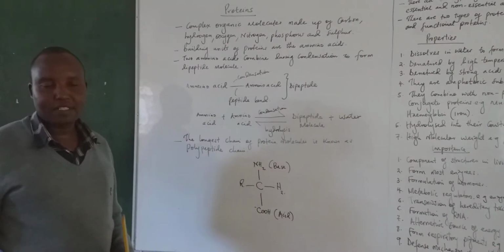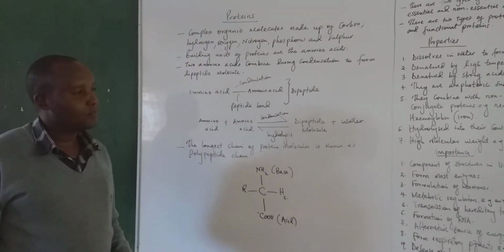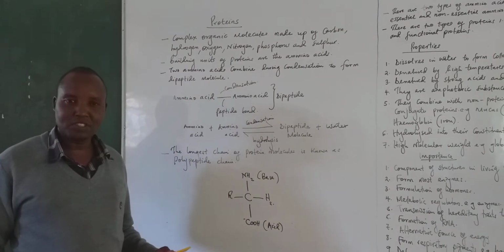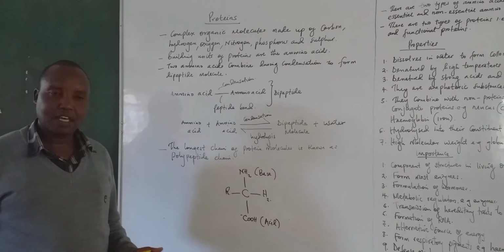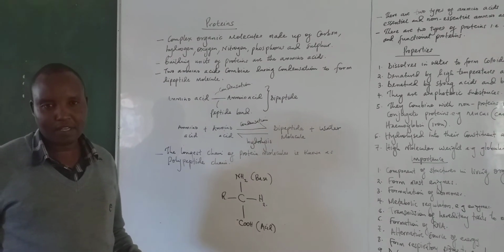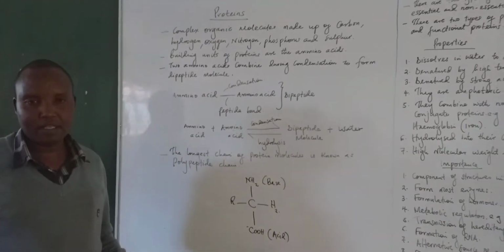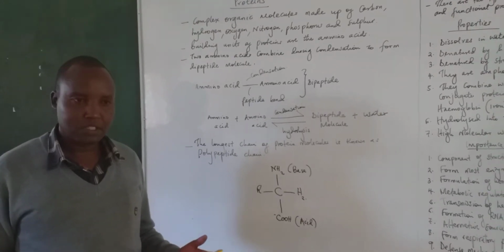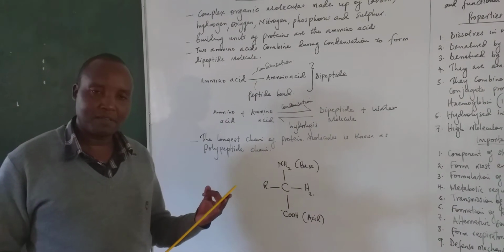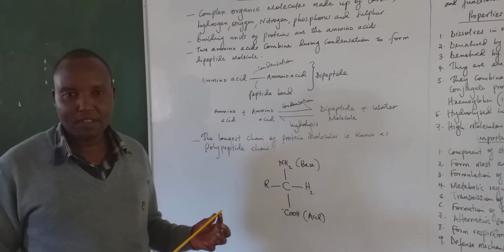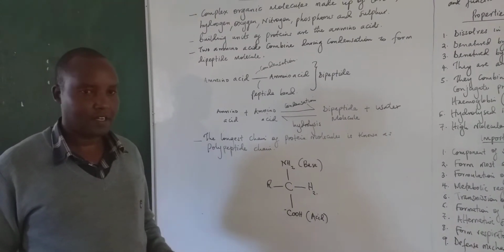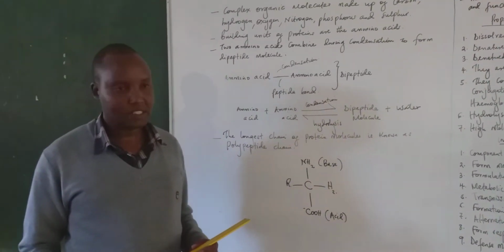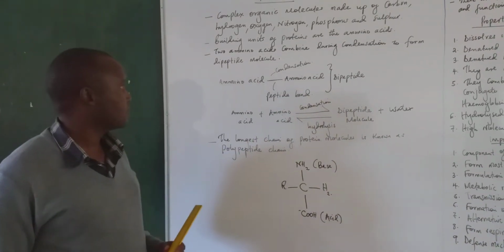We shall discuss proteins. Proteins are organic molecules that are made up of carbon, hydrogen, and oxygen, besides nitrogen, phosphorus, and sulfur. So, like carbohydrates and lipids, they contain carbon, hydrogen, oxygen. But besides these three elements, they contain nitrogen, phosphorus, and sulfur. That makes proteins unique from the other food substances like carbohydrates and lipids.